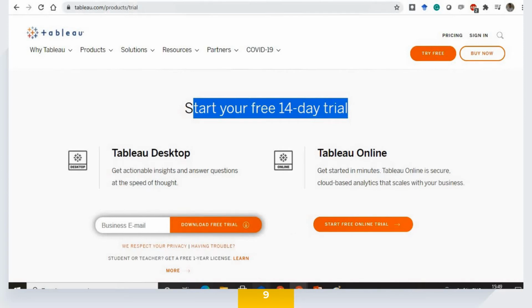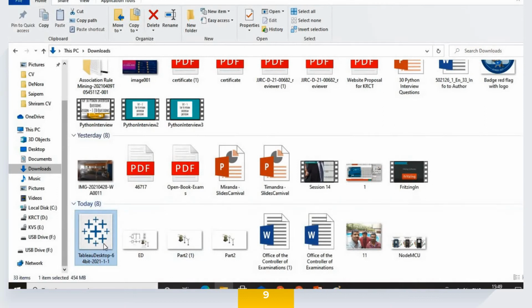The download may take a little bit of time. It's a 454 MB file, as you can see here. It takes a little bit of time to download, but once downloaded, the installation is really smooth, and it doesn't take much time. It's pretty easy for you to go ahead with it.